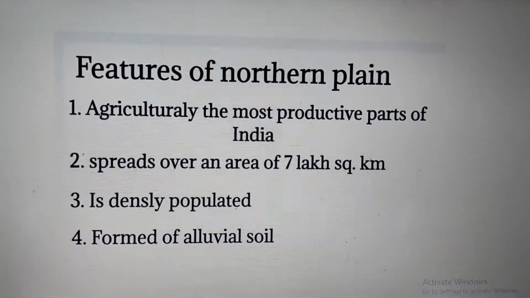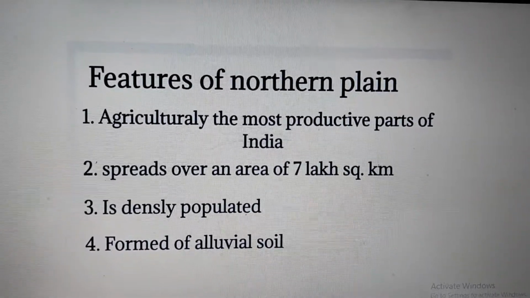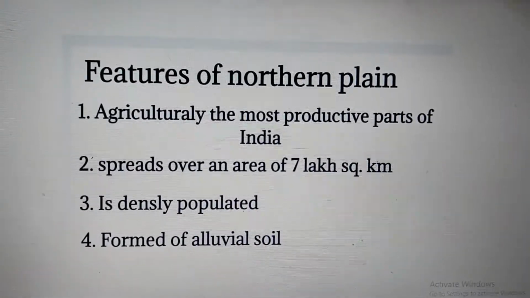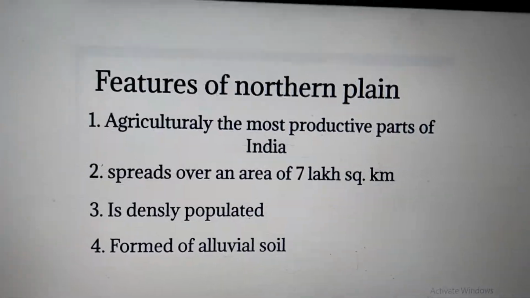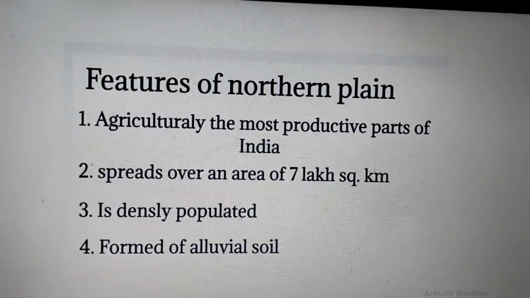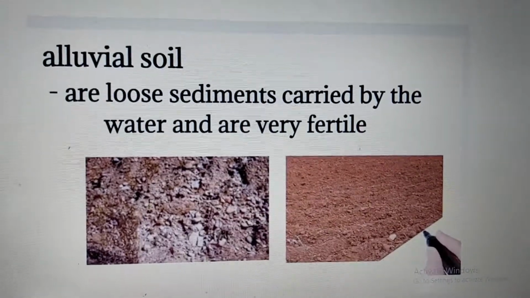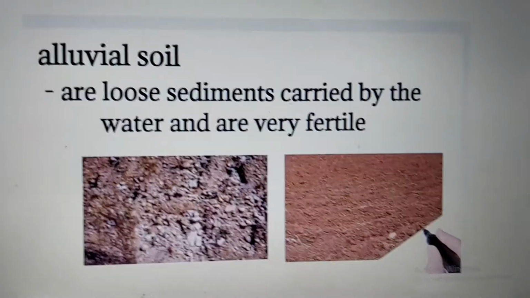And also it has plenty of water, because all these rivers and their tributaries flow through the northern plains. So due to plenty of water, this is the most densely populated area, and this area is totally formed of alluvial soil. Now what is alluvial soil? They are loose sediments carried by water and are very, very fertile.